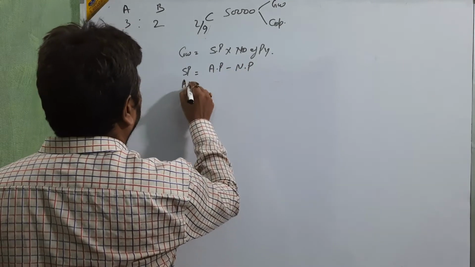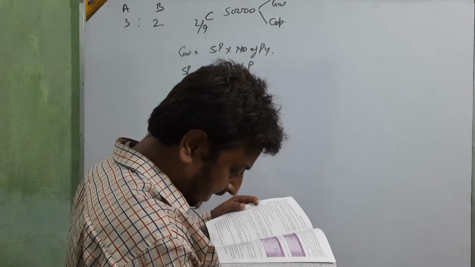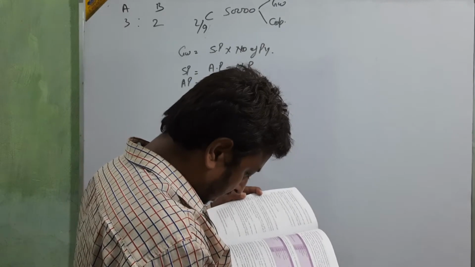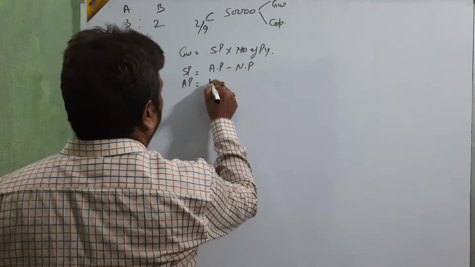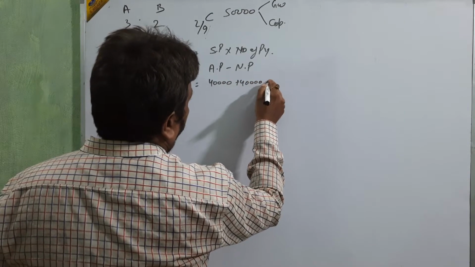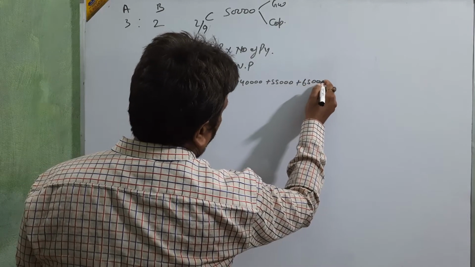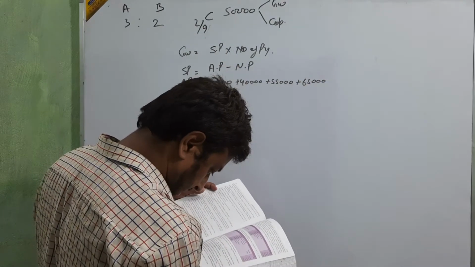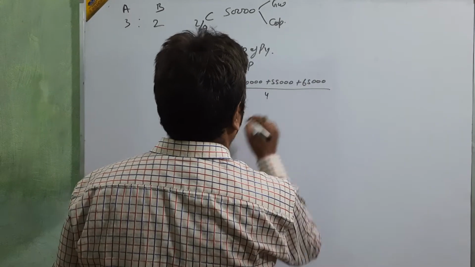Now we go for the average profit. The total profits are 40,000, 55,000, 65,000, and so on. Then divide by 4.